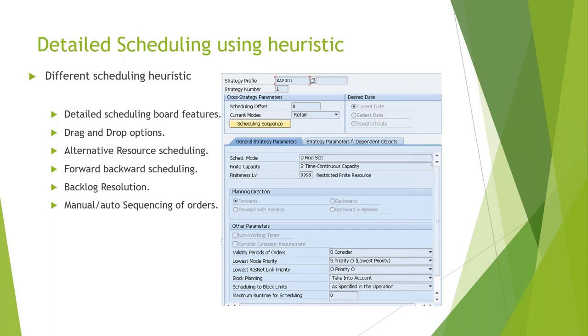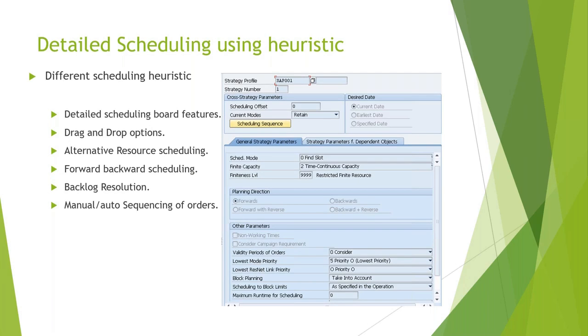Forward means the production will start from today, the current date, even if the demand is after 2 months, but your production will start from today. Whereas backward means if the demand is after 2 months, then the production end date will be just before your demand, and in the reverse way, in the backward direction, your planning will take place. Then whether you want to consider the non-working times, if you select that, it will plan on the weekend also.